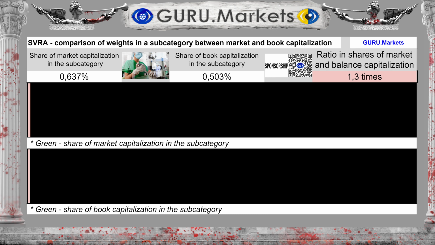Having compared the shares of market and balance capitalization, we see the following. Occupied share Savara Inc. in the subcategory in case of market capitalization assessment is 0.637%. The book value is 0.503%.